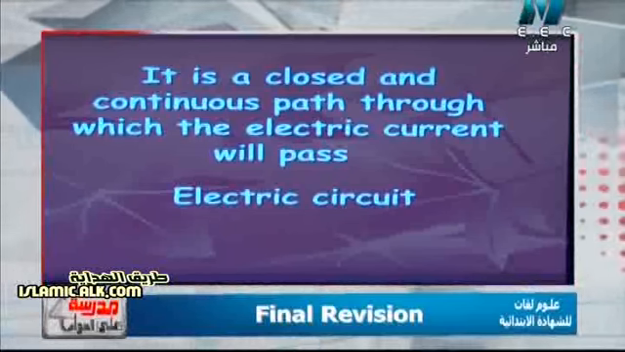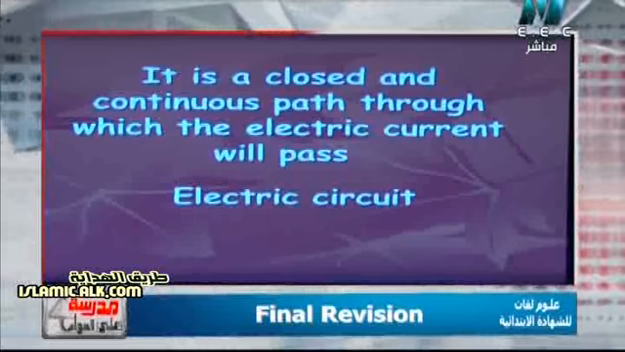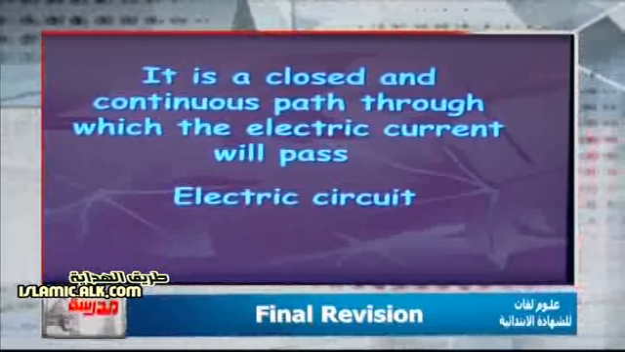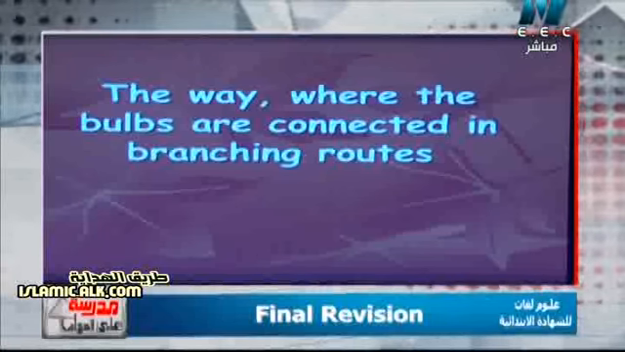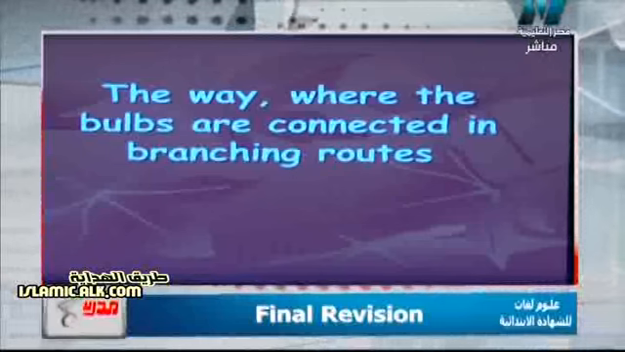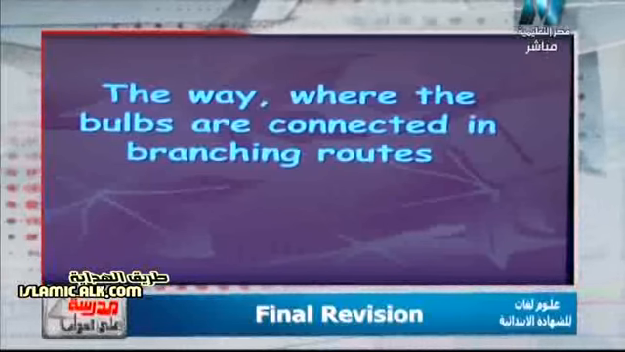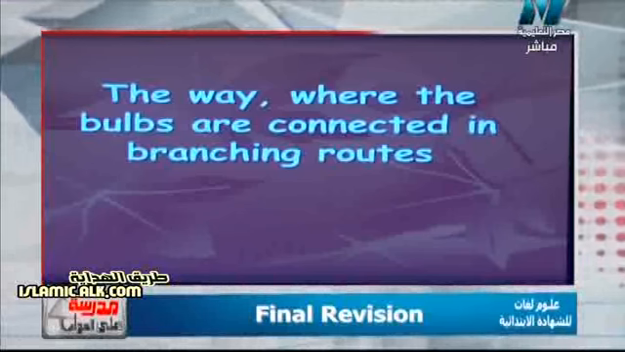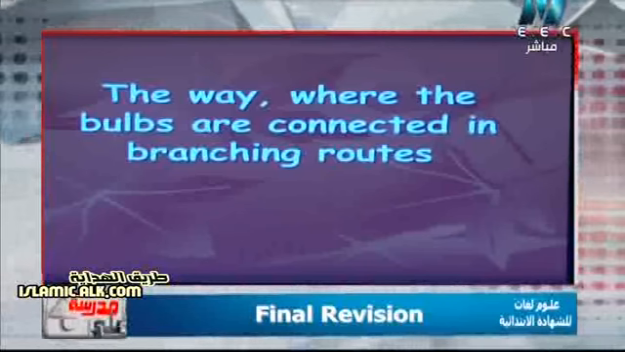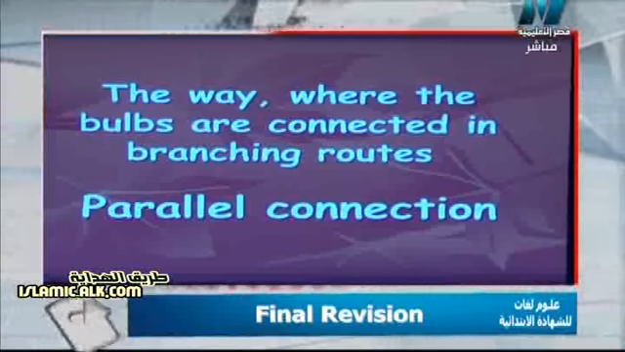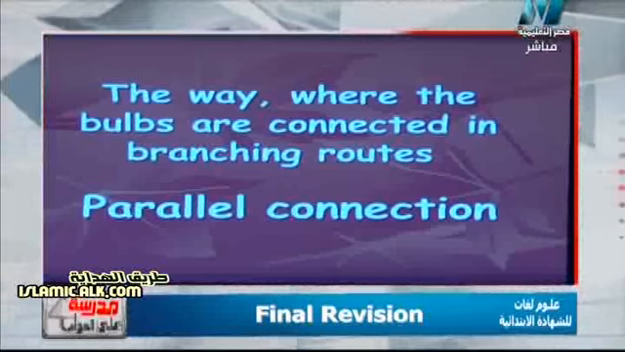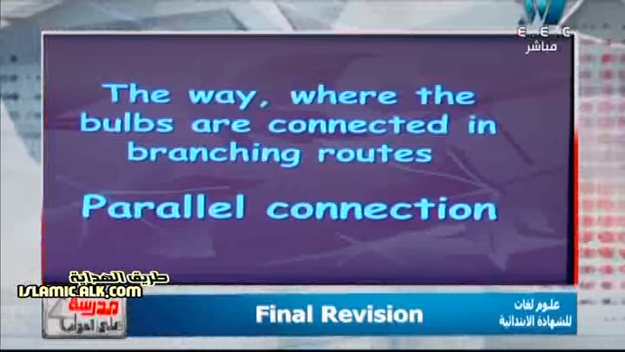So again, electric circuit is what? It's a closed and continuous path through which the electric current will pass. So another question. The way where the bulbs are connected in branching roots. الطريقة اللي بوصل فيها اللامبس أو البالبس in branching roots أو طرق متفرعة. Surely it will be the parallel connection. It is the way where the bulbs are connected in branching roots.